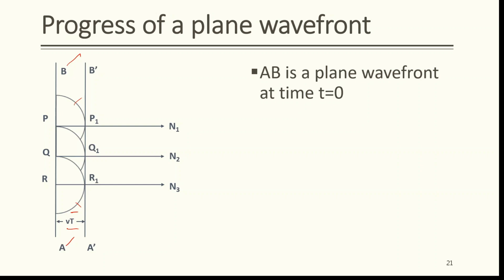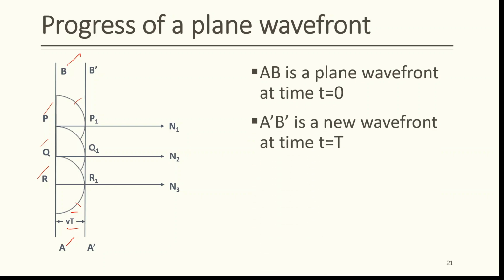Let us draw hemispheres with P, Q, R, etc. as centers and Vt as radius. The wavefront at time t will be the envelope of all these hemispherical wavelets and will be a plane wavefront A'B', which is shown in the figure.